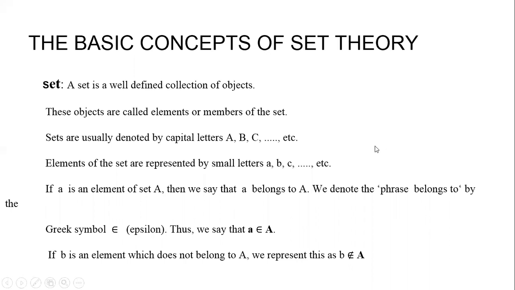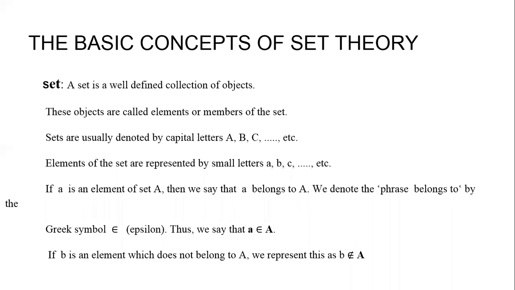So what is a set? A set is nothing but a collection of objects, and the objects are called elements or members of the set. For example, take a set of voltages. When you measure voltages, whatever voltages you get, we write them in the form of a set.